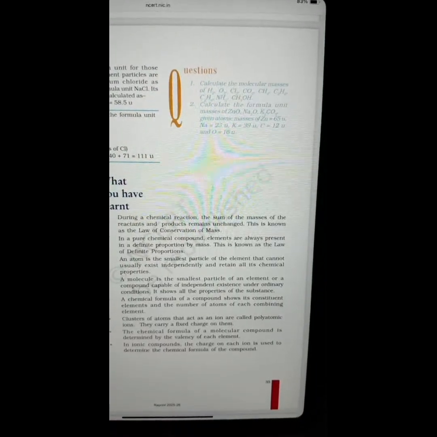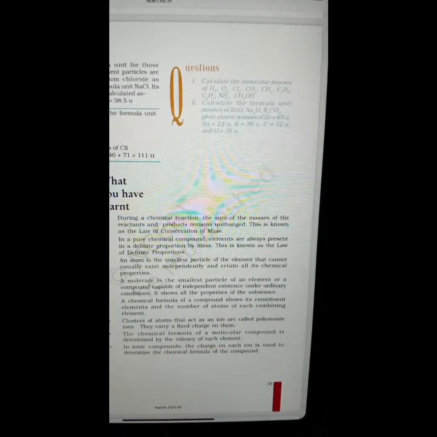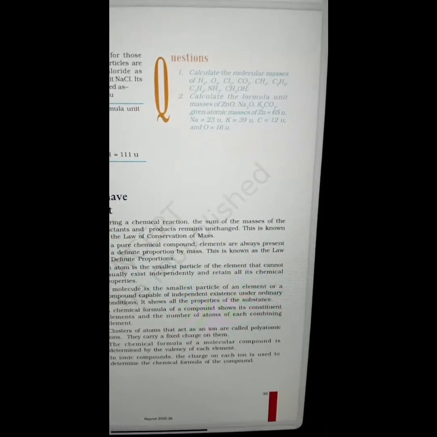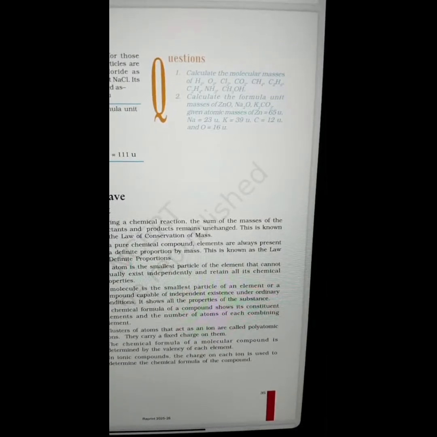An atom is the smallest particle of the element that cannot usually exist independently and retain all its chemical properties. Next, a molecule is the smallest particle of an element or a compound capable of independent existence under ordinary conditions. It shows all the properties of the substance. Next, a chemical formula of a compound shows its constituent elements and the number of atoms of each combining element. Next, clusters of atoms that act as an ion are called polyatomic ions. They carry a fixed charge on them.